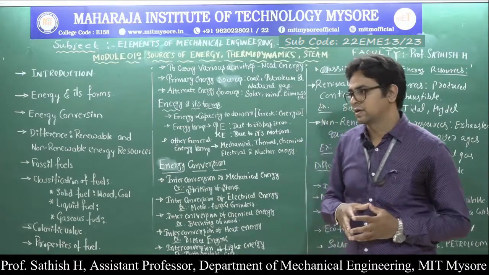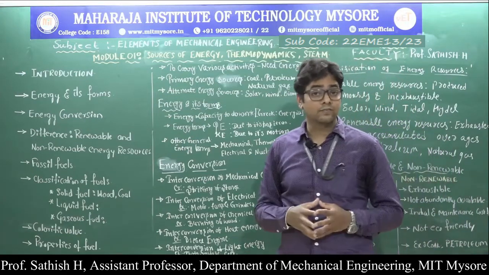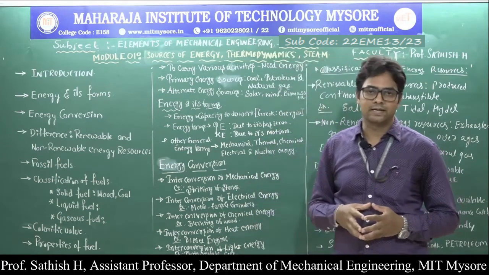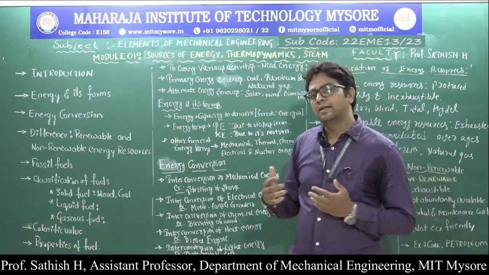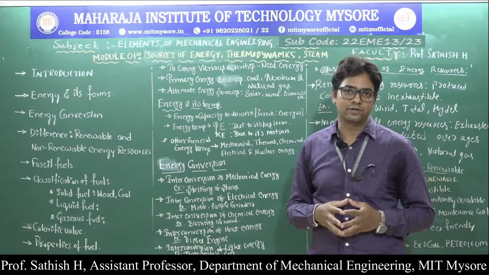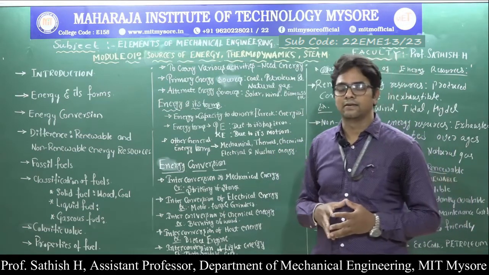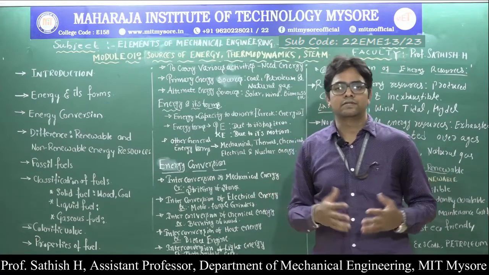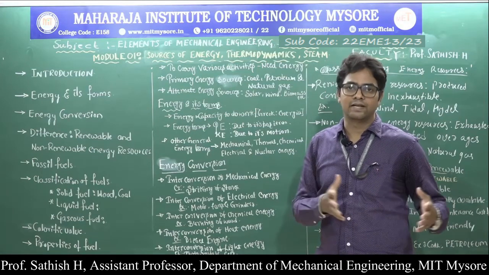That energy is also taken in the form of food, which helps the organs to perform their functions. Then if you take the example of your household or your homes, you will come across various types of energies. For example, in your living room there is a television, a telephone, and a light. All these appliances don't work without the help of energy. We need electrical energy to run all these appliances. If you go to the kitchen, you have a refrigerator, a grinder, and a mixer. All those appliances basically need energy. We are so dependent on energy. Without energy we cannot imagine a day.